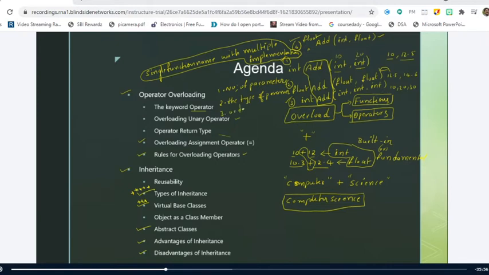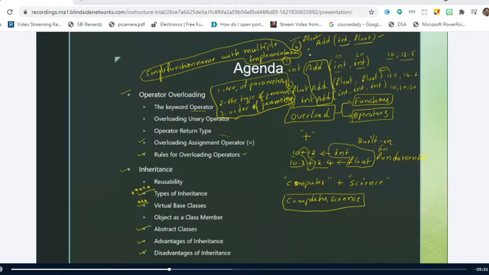So the type of parameters and the order of parameters may also vary. So when we implement the functions with different definitions, either the number of parameters may vary, or the type of parameters may vary, or the order of parameters may vary. Order means, for example, in this function I have integer as the first parameter and float as the second parameter.